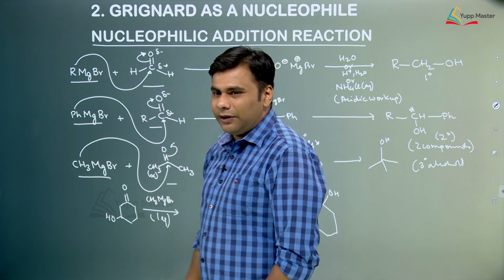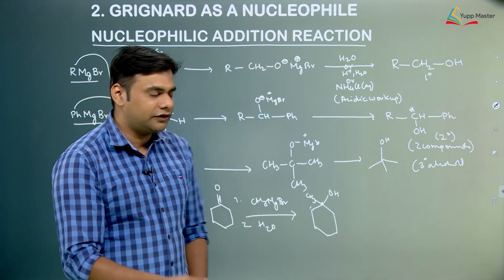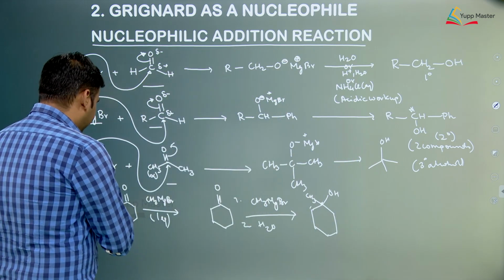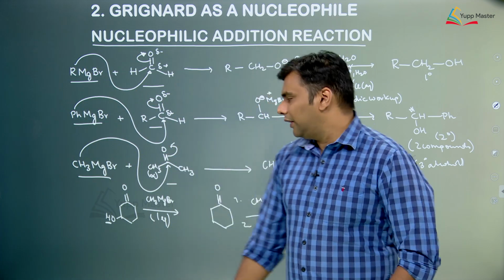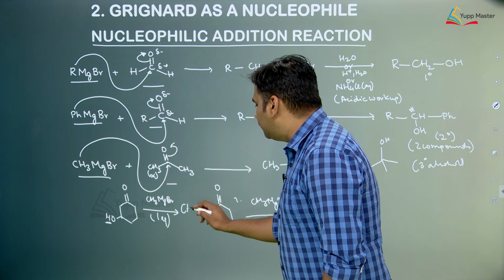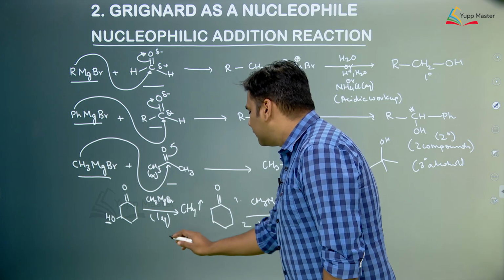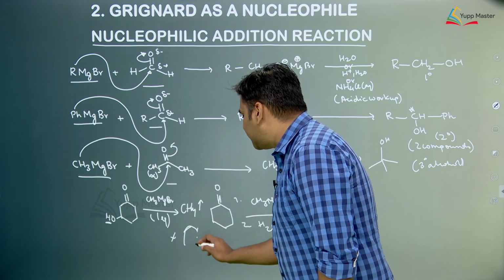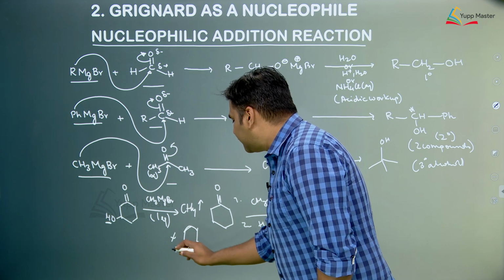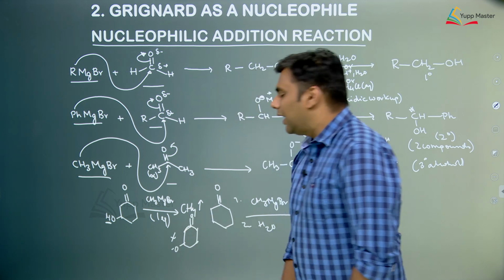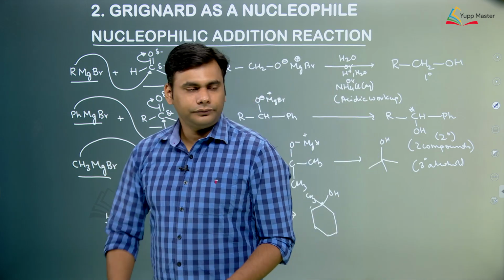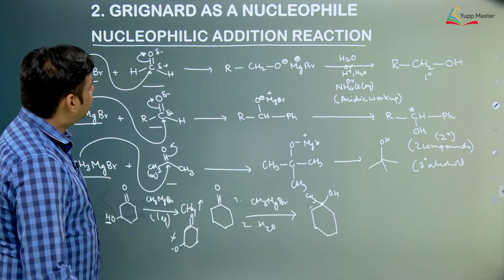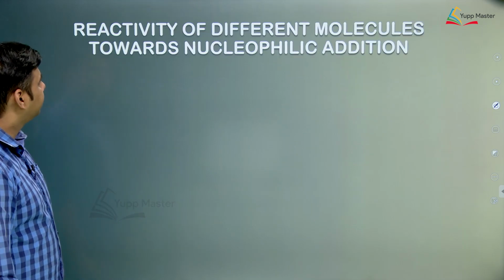Now we know that acid base reactions are generally fast reactions. So whenever there is an active hydrogen present, this is active hydrogen because hydrogen is attached to an electronegative atom, so methane gas would be released in this case. Because acid base reactions are fast, the acidic hydrogen is abstracted first and the addition reaction won't happen in this case, right. So just have a snapshot of this as well.